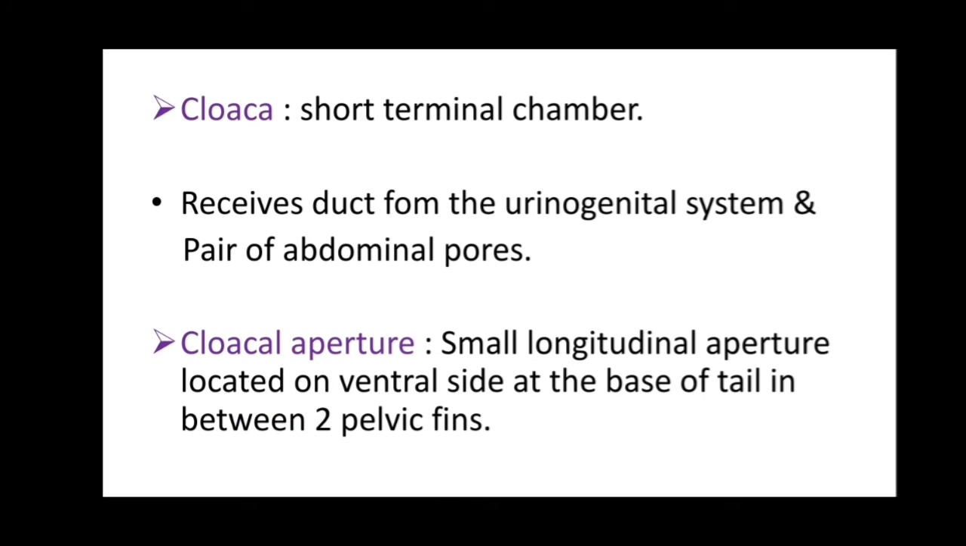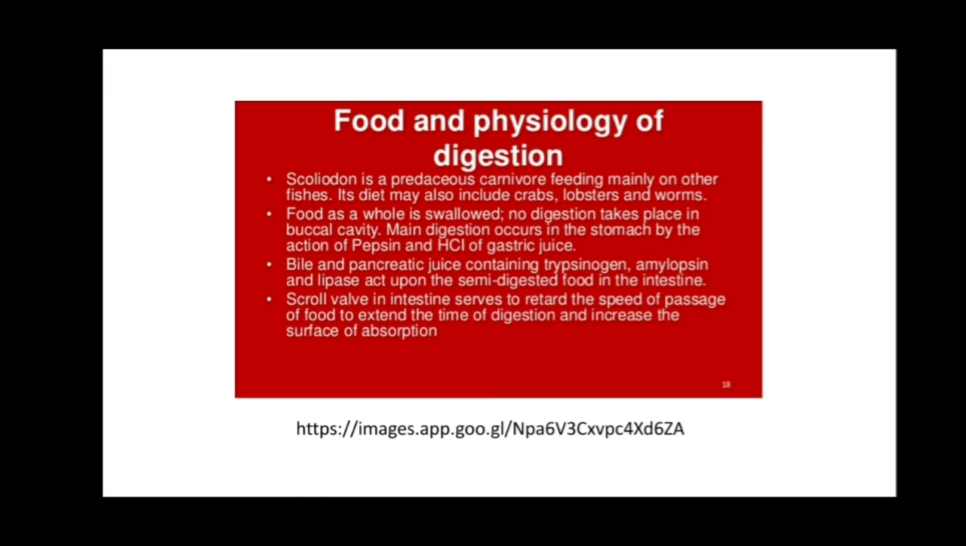Now the cloaca, a short terminal chamber of the digestive system. It receives the duct from the urinogenital system, and a pair of abdominal pores are there. A cloacal aperture is a small longitudinal aperture located on the ventral side at the base of the tail in between two pelvic fins. Now the food and physiology of digestion.